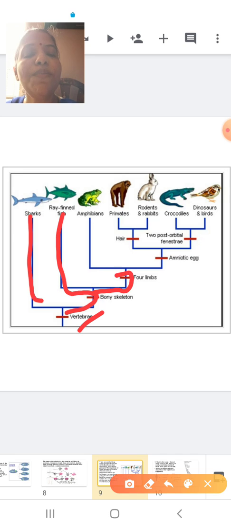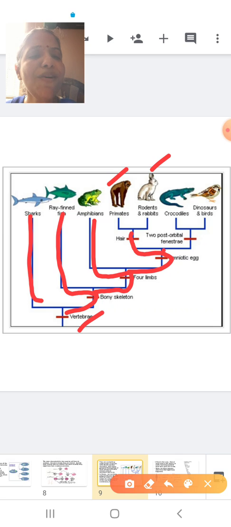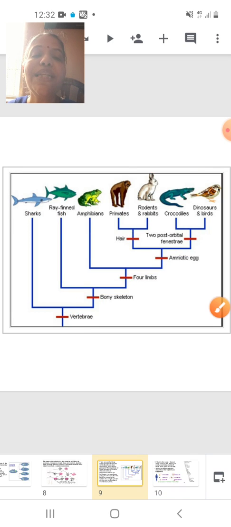Again you can see a group which is amphibian. Again you have a group which is called the primates. Primates, we have the monkey group and we have the other mammals. Whereas here we have a group of organisms which are having the closed eggs. That is, reptiles also lay eggs, and birds also lay eggs. So here we have 2 groups again. Now this tells us about their ancestors.